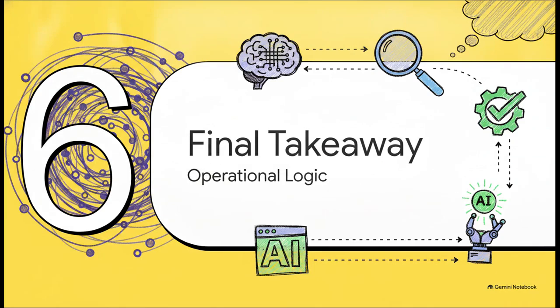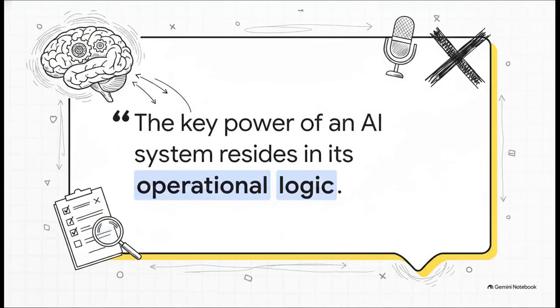Finally, Section 6, final takeaway. Let's wrap things up with this crucial quote from the OECD. "The key power of an AI system resides in its operational logic." This brilliant point perfectly sums up our worked practice today. True trustworthiness comes from how the AI reasons internally and measures up to actual facts. It absolutely does not come from how quickly or smoothly it can talk to you.